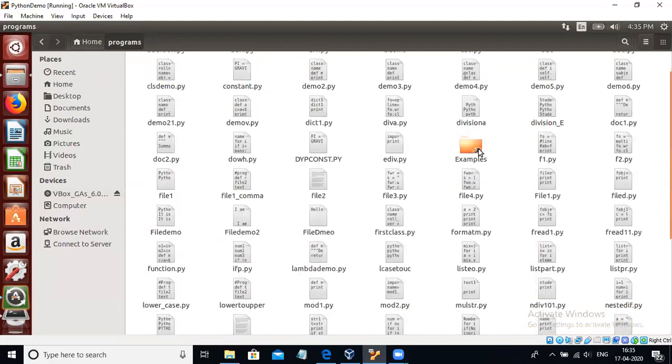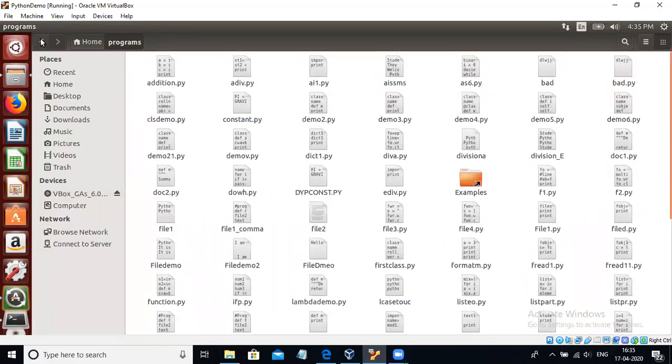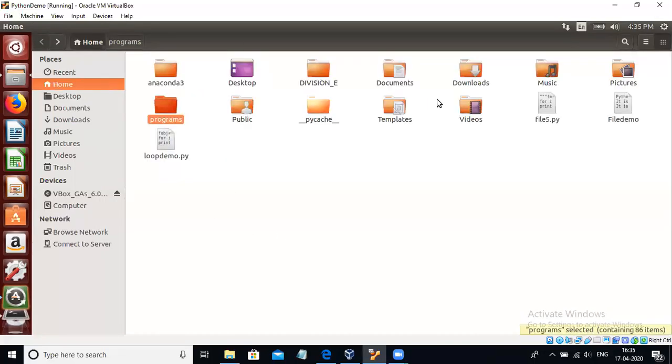Example is a subdirectory, and these are a number of Python files. So it acts as a container. Directory is nothing but the folder in your computer system, which may be the root directory, a subdirectory, etc. A directory can store a number of files as well as subdirectories, right?